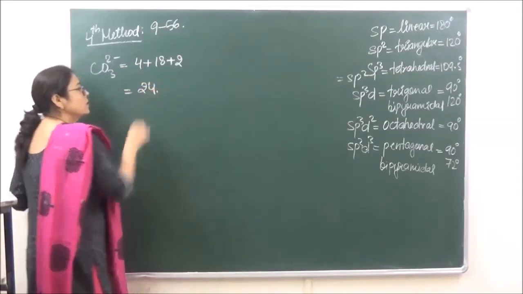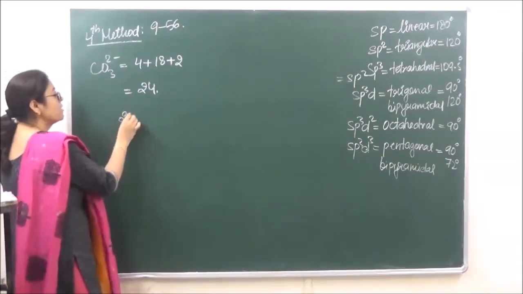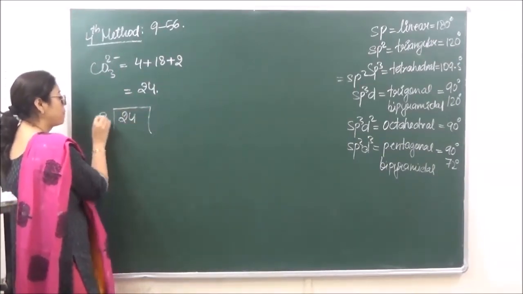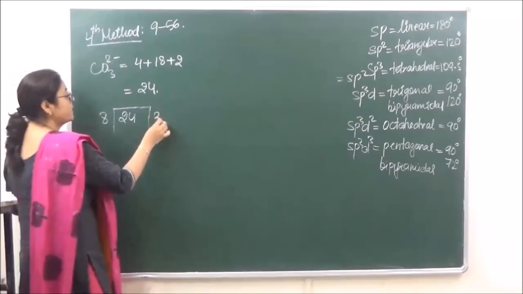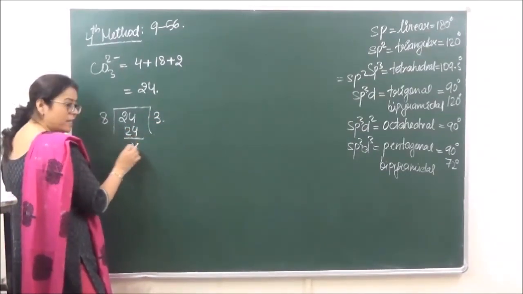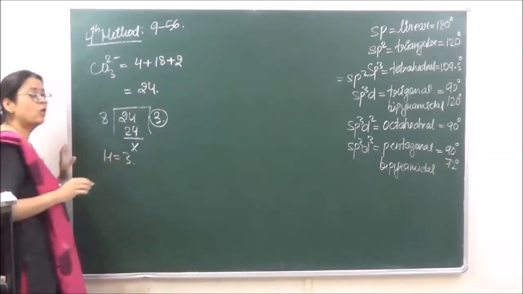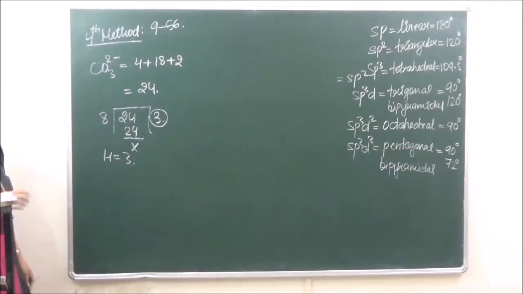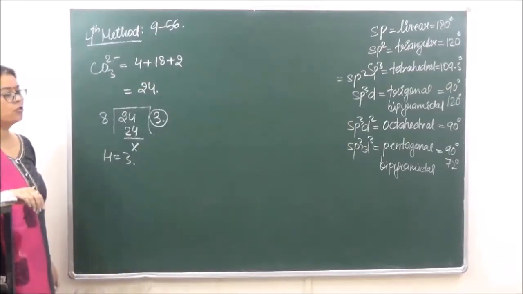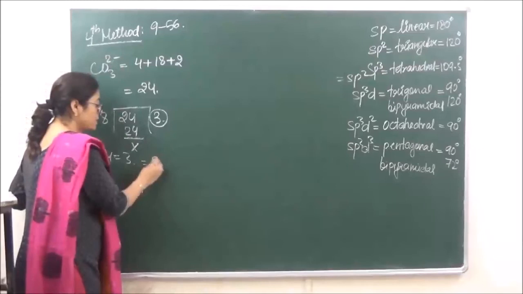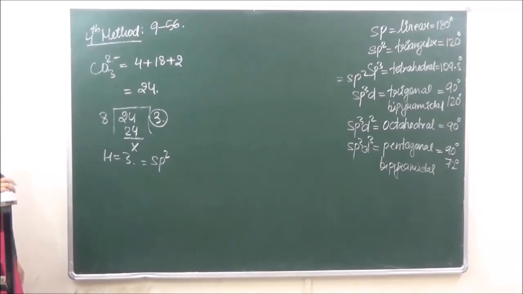So 24 is the total number of valence electrons. In this case, we divide 24 by 8. Okay, so we are getting 8 threes are 24. So this gives us the value of hybridization, H is equal to 3. So we have just calculated the value of hybridization in the previous method. Just see, what was it? For CO3 2 negative, what was the hybridization coming? Was it coming sp2? Right? So hybridization over here also comes as sp2.